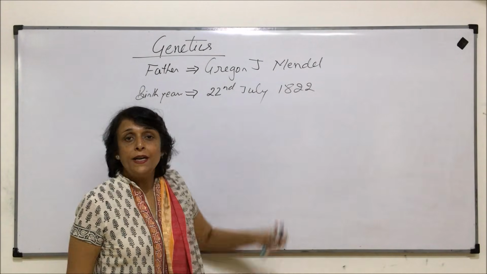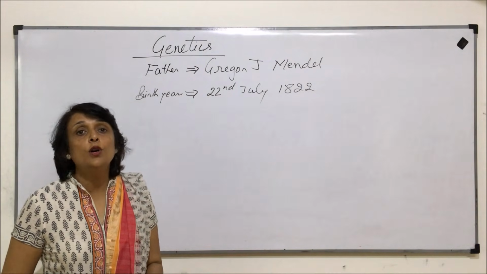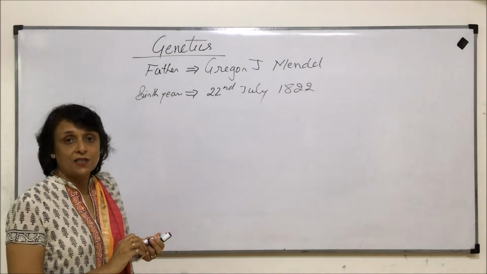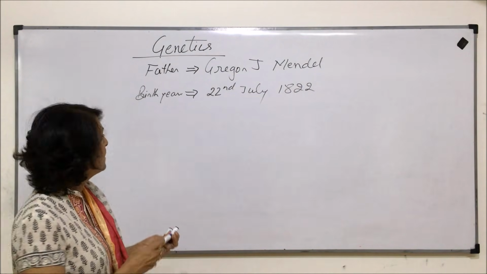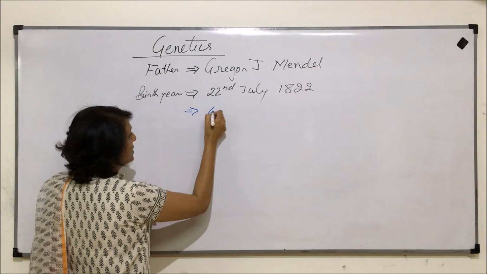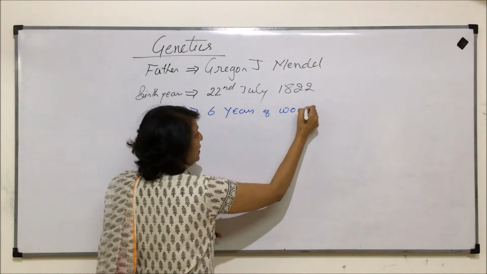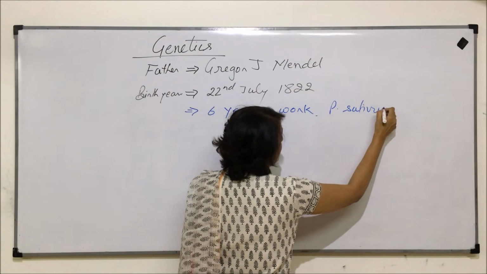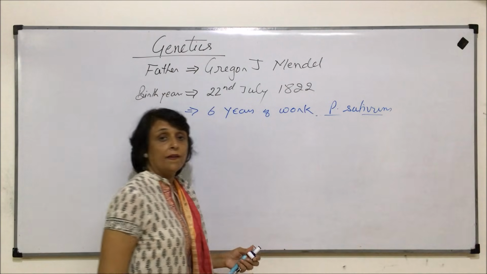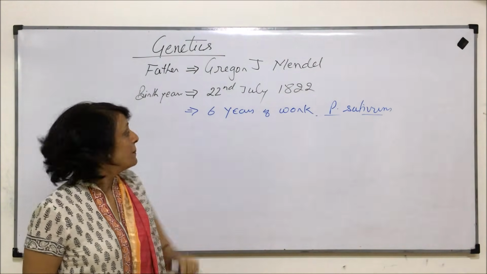For 6 years he worked on Pisum sativum, and that is the work which has given us all the principles of inheritance. So 6 years of work on Pisum sativum, that is the pea plant on which his work was based.